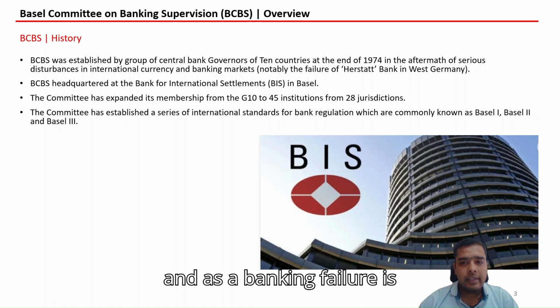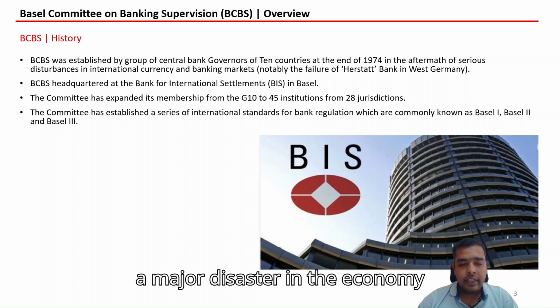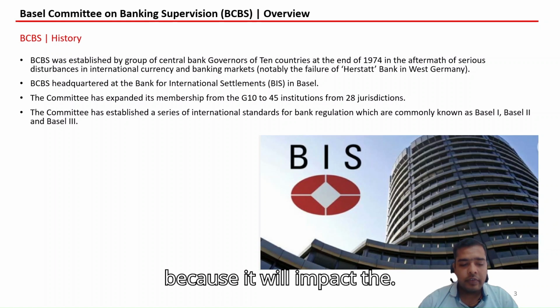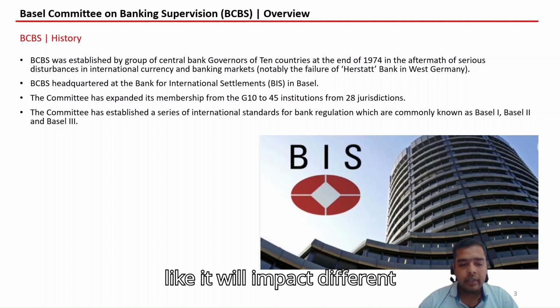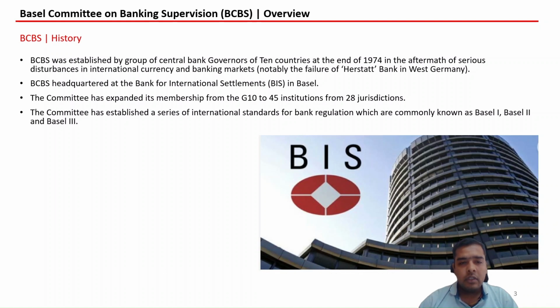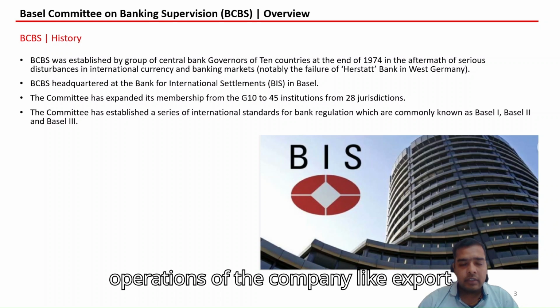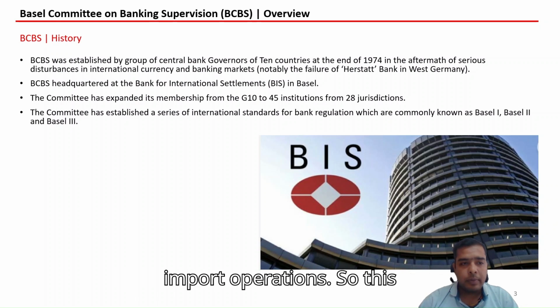A banking failure is a major disaster for the economy because it impacts citizens' deposits, and also impacts different operations of companies like export and import operations.